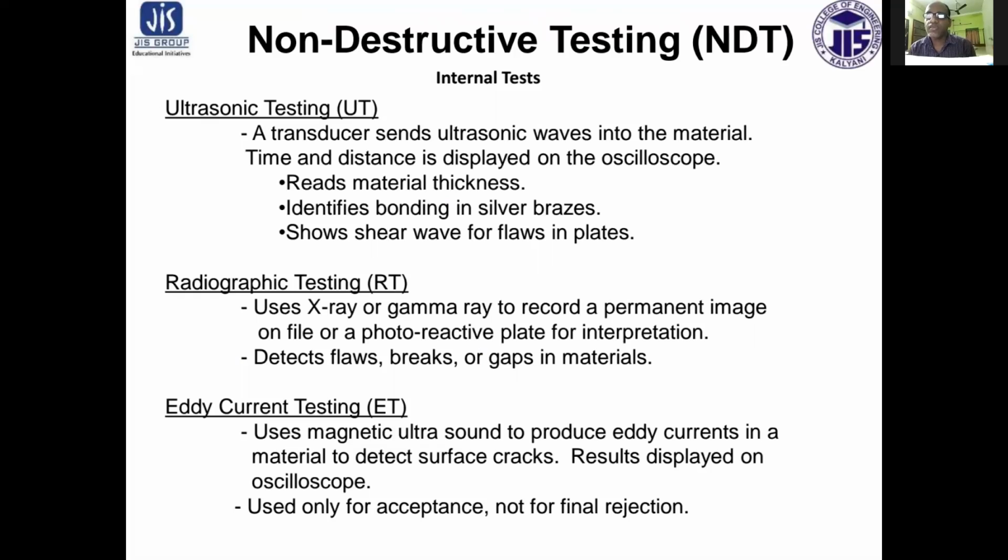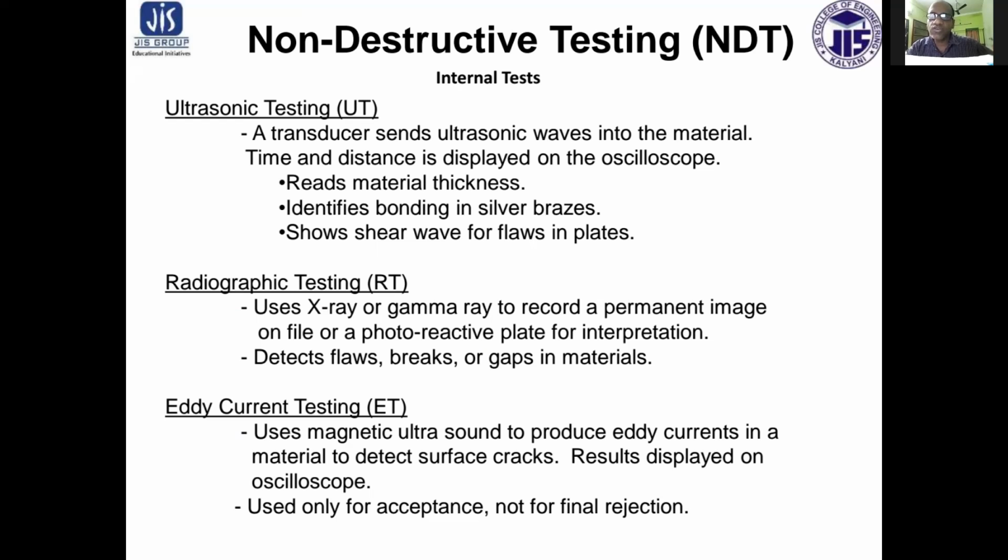Then the other type of non-destructive testing, which measures the internal flaws, etc., that is ultrasonic testing. So here in ultrasonic testing, a transducer sends ultrasonic waves into the materials. Time and distance is displayed on the oscilloscope, which reads the material thickness, identifies bonding in silver brace, shows shear waves for flaws in plate.